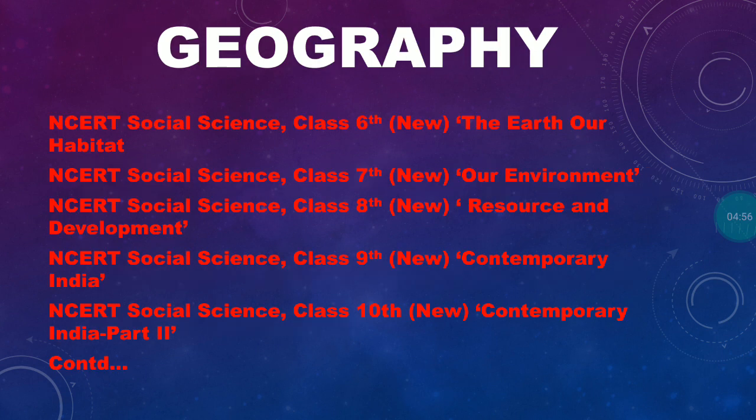And then geography. Most candidates feel very embarrassed about geography. If so, then begin with class 6th standard geography, that is The Earth, Our Habitat, and then move on to 7th standard, Our Environment, 8th standard, Resources and Development, 9th standard, Contemporary India, and 10th standard, Contemporary India Part 2.